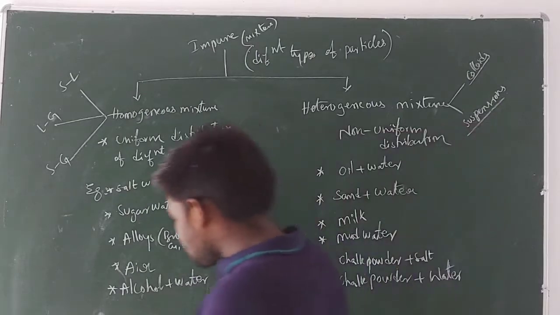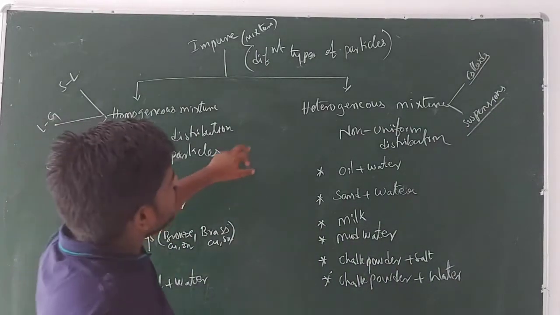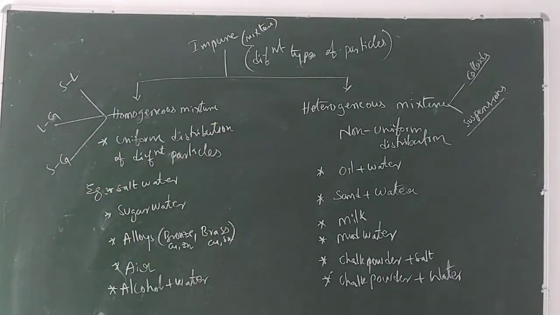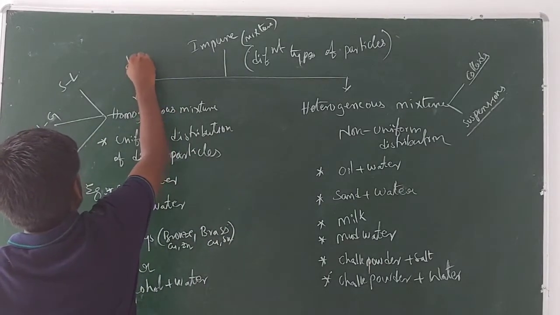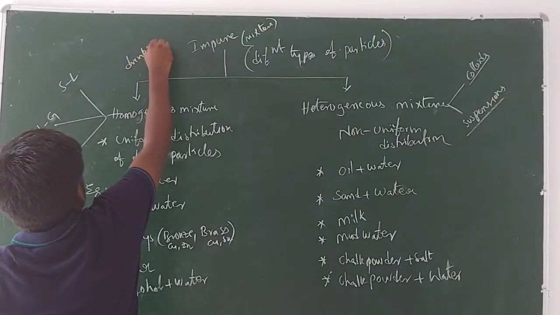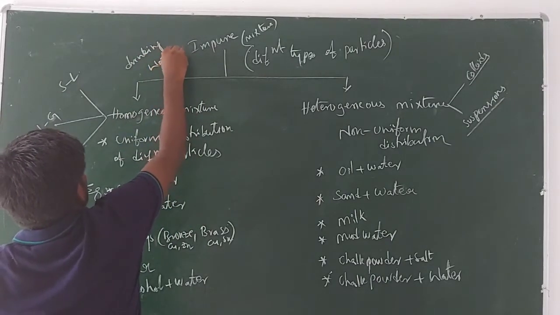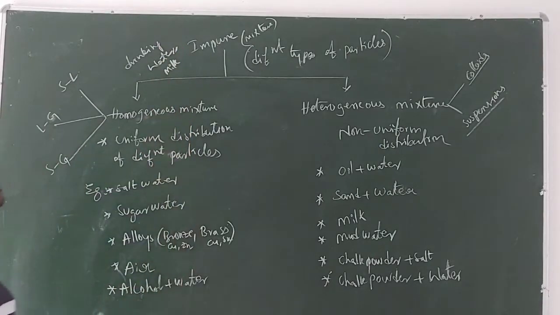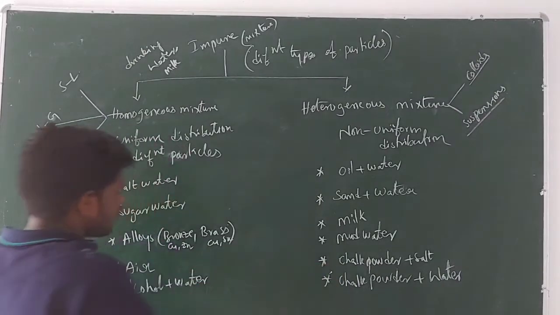That is also known as a mixture, guys, and it contains different types of particles. Example, you can take drinking water. Drinking water is an example for the mixture. And next you can take milk. Milk is also an example for the mixture.